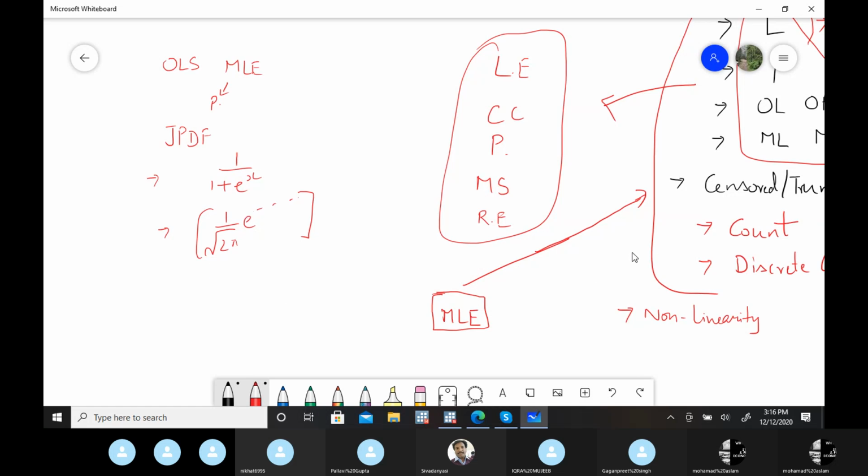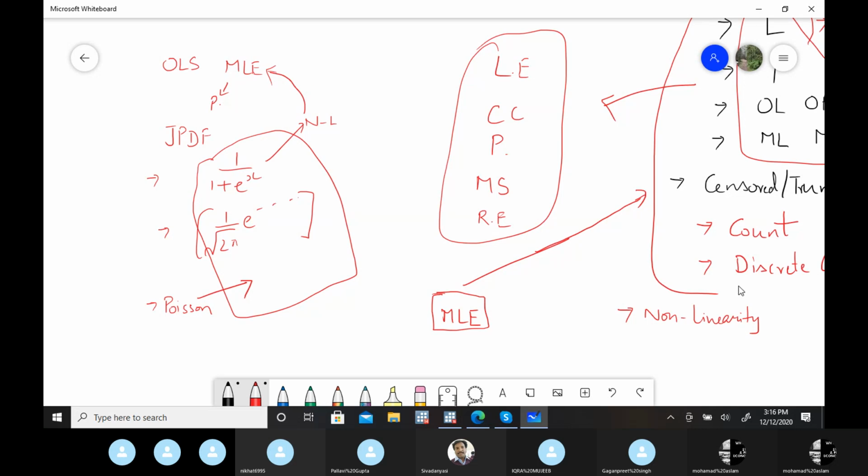Similarly, for count data, we will use the Poisson distribution equation, which is a different equation. So only the equational form changes, based upon which distribution we are trying to apply. But since in all these cases the parameters are non-linear, OLS is not applicable, so we take help of the MLE methodology.